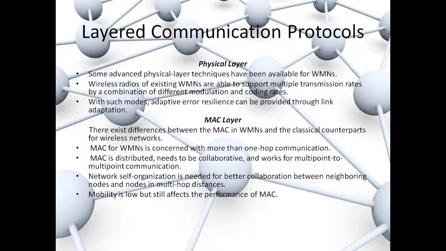MAC layer. There are differences between the MAC in WMNs and the classical counterpart of wireless networks. MAC for WMNs is concerned with more than one hop communication. MAC is distributed and needs to be collaborative and work for multi-point to multi-point communication. Network self-organization is needed for better collaboration between neighboring nodes and nodes in multi-hop distance. Mobility is low but still affects the performance of MACs.